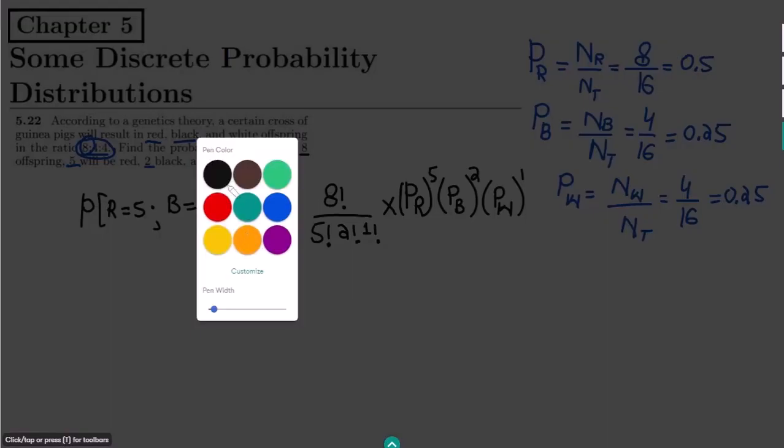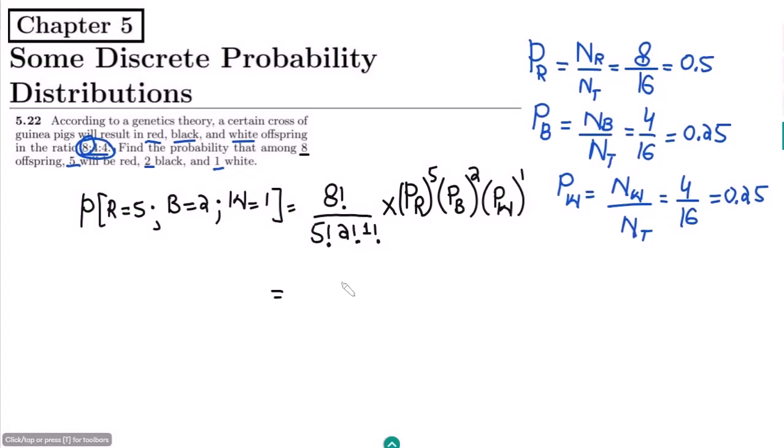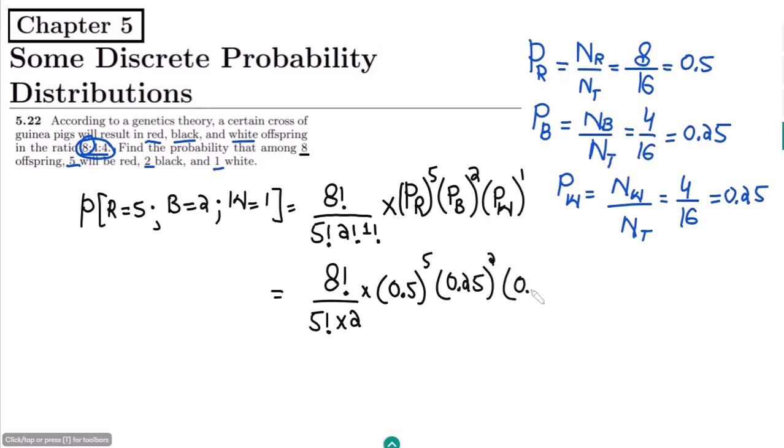So let me write here all the values. It would be 8 factorial divided by 5 factorial multiplied by 1 factorial, which is 1, and 2 factorial, which is 2, multiplied by 0.5 raised to the power 5, 0.25 raised to the power 2 and 0.25 raised to the power 1.